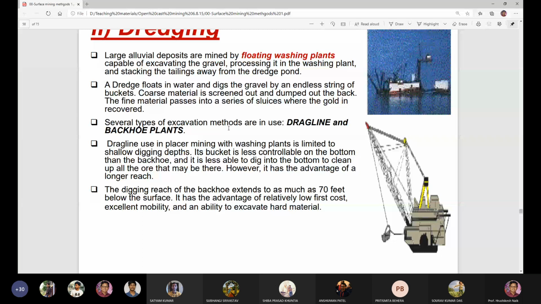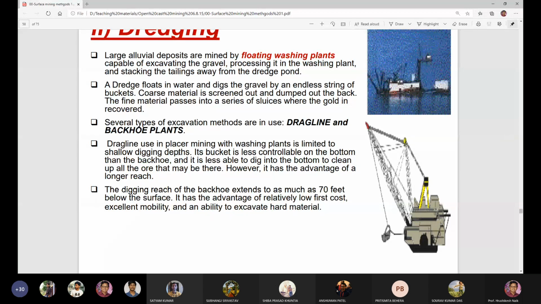Several types of excavation methods are in use. You can use the dragline. You can also use the backhoe plant for the extraction of underwater deposits. This is the bucket of the dragline. Dragline used in placer mining with washing plants is limited to shallow digging depths.